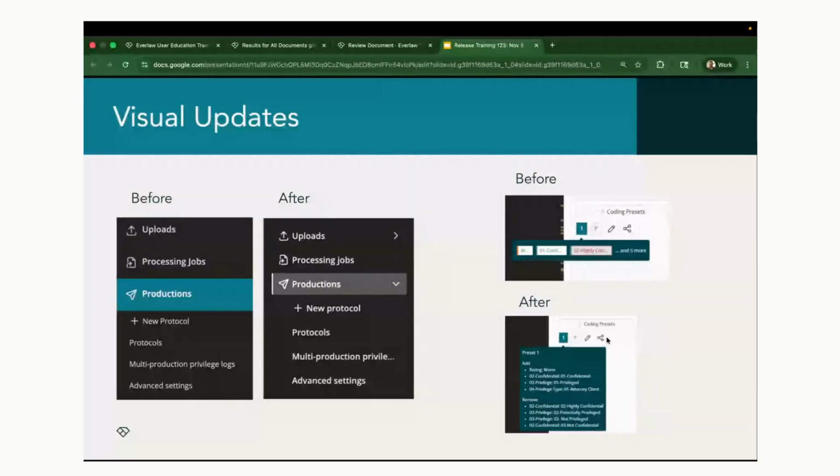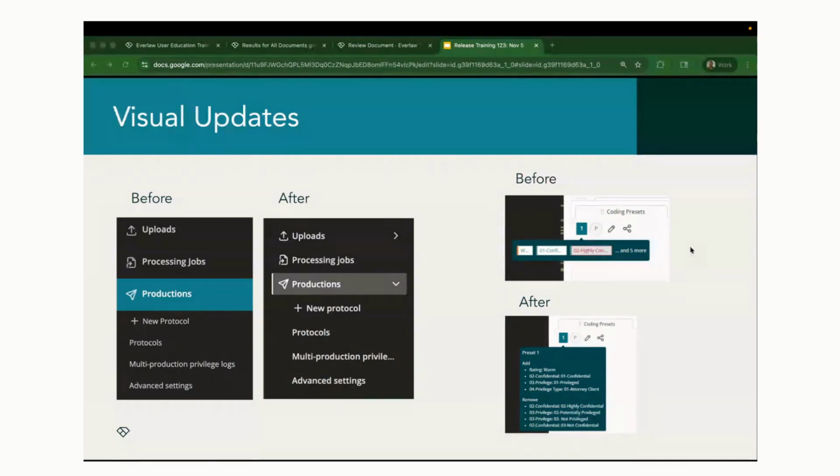So you'll notice those changes across the platform. There are a number of other visual updates as well. I encourage you to use that comprehensive release guide if you want to investigate those visual updates. You can always see that here within our training space as well. In the Docs tab, we've included that comprehensive release guide, so you can click into that and view it if you need to.